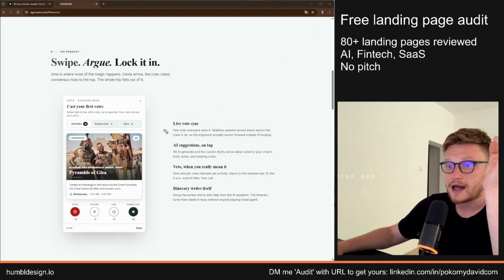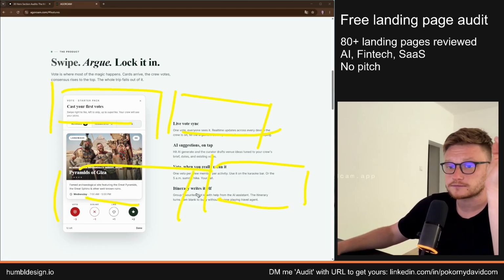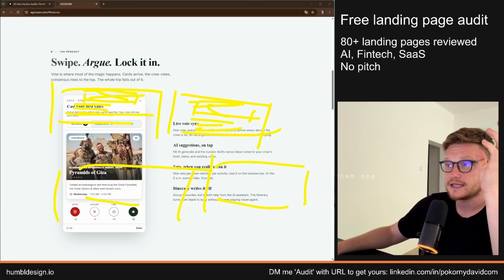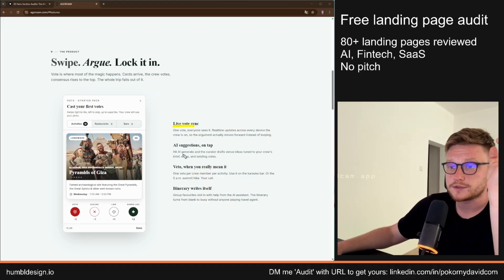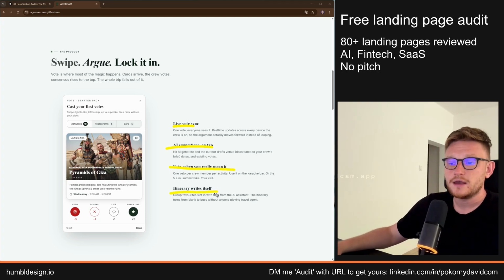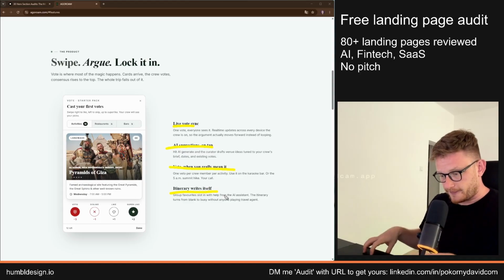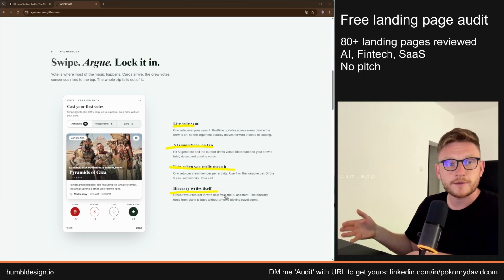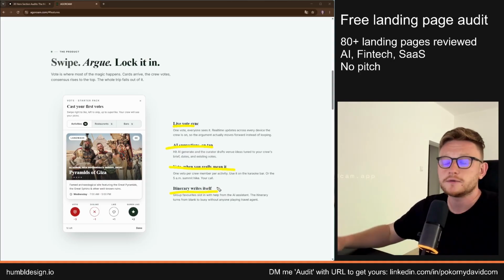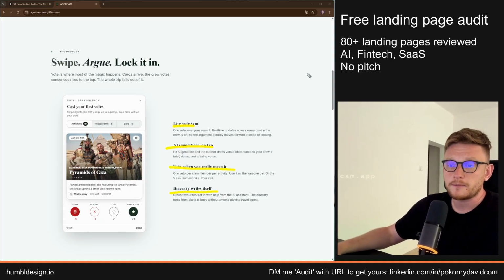Ideally you should make those in a grid. You can really do the grid like so, and always add a screenshot with text, so they can definitely see it in action. Because right here you say live votes, AI suggestions, weather, itinerary. Those are some features that you have, and I suppose they are part of the product. And if that's true, you should have those on your landing page as actual screenshots.